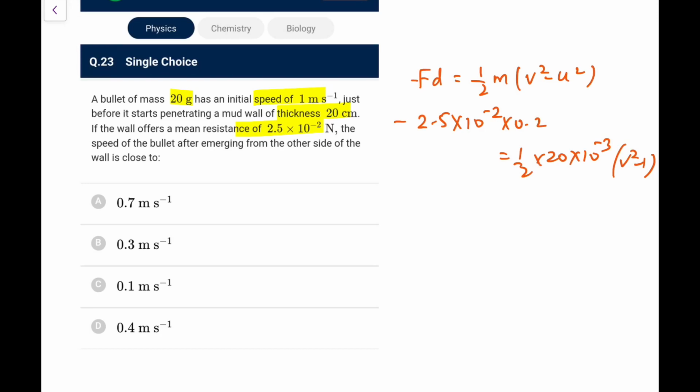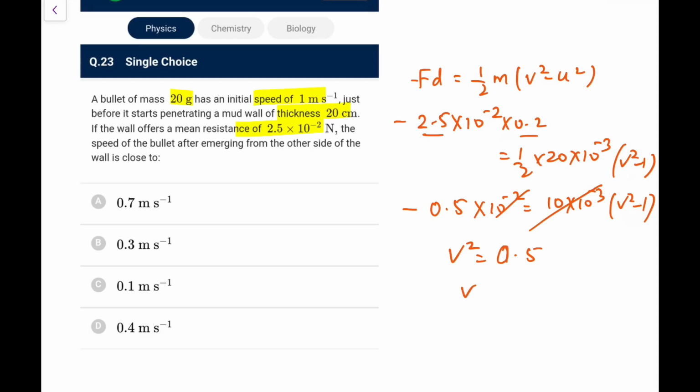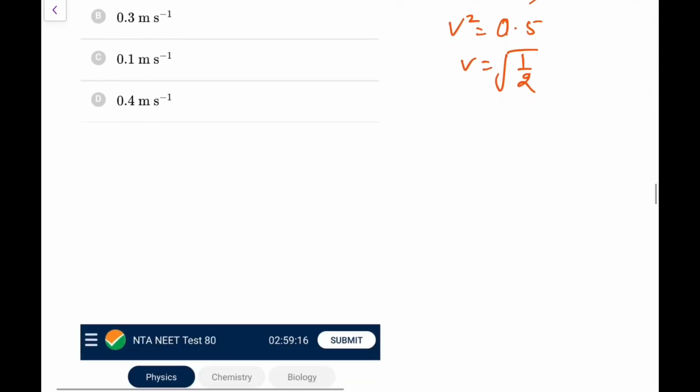So what we are left with, this is 10 to the power minus 2 minus 3, if I make it, this 2.5 into 0.2 will basically be 0.5. So minus 0.5 into 10 to the power minus 2, and I can write this as 10 into 10 to the power minus 3 into v square minus 1. So this is also 10 to the power minus 2. So v square will come out as 1 minus 0.5, that is 0.5, sorry. So v would be equal to root of half, root of 0.5, which would be closer to 0.7 meter per second. So go for option A.